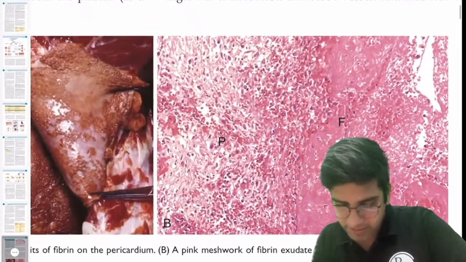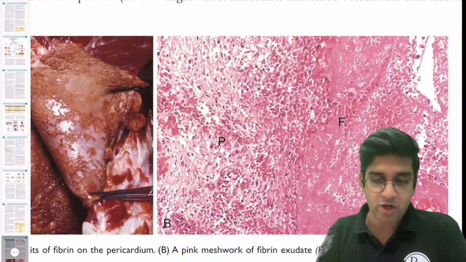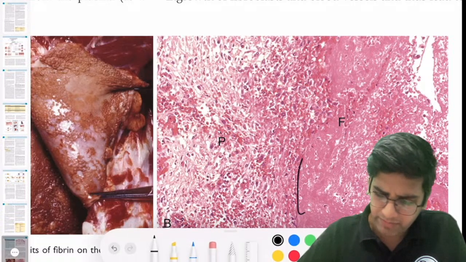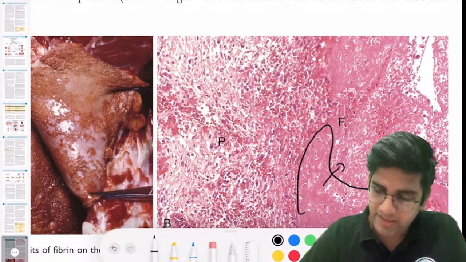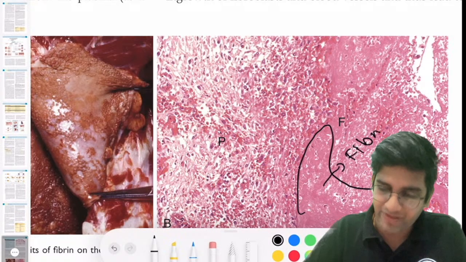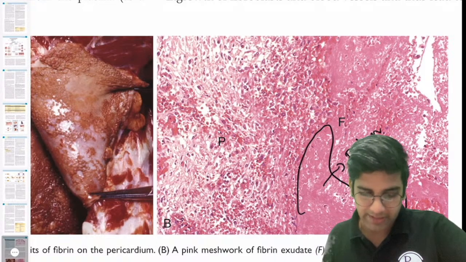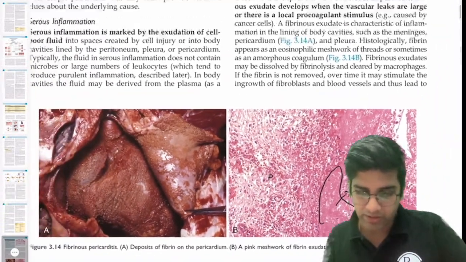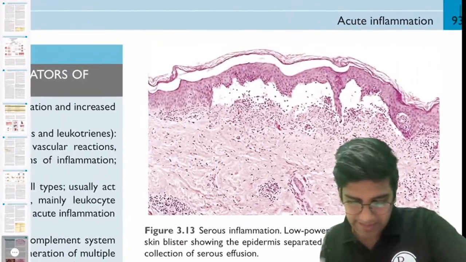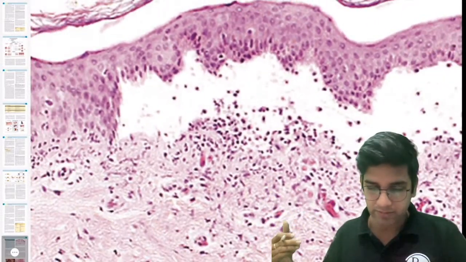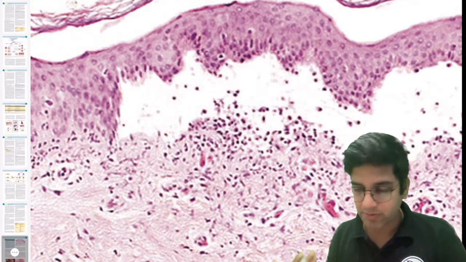Okay. See here, there's more of fibrin. Here I'm not having primarily cells. This pink area is something called fibrinous inflammation. All these are fibrin. That's why it's looking very pinkish in color, right? It's a pink meshwork of fibrin. And this is a very low power image. If I zoom this, it becomes more cluttered, but it's a serous inflammation, most likely must be eosinophils.